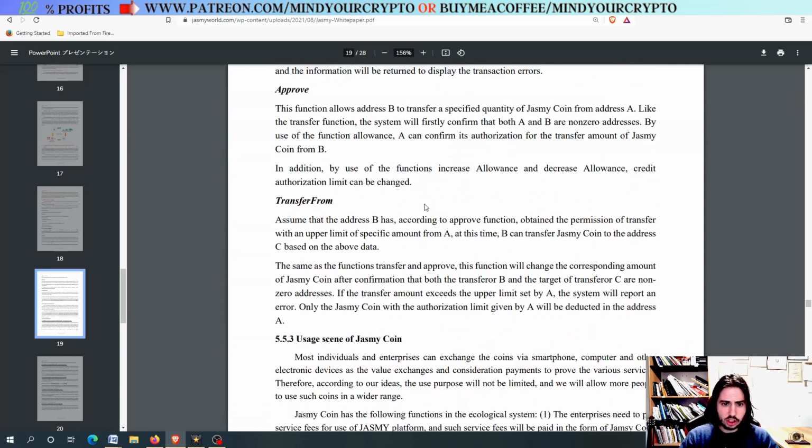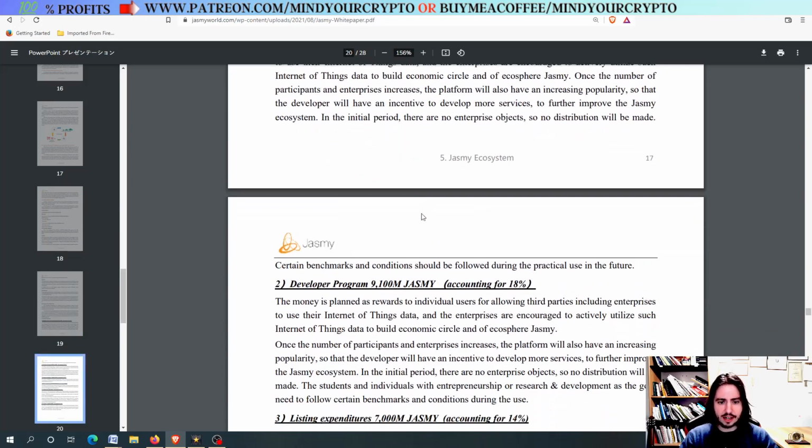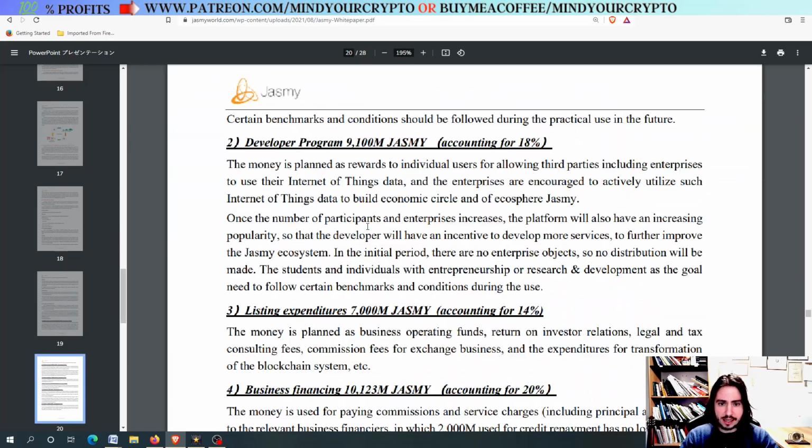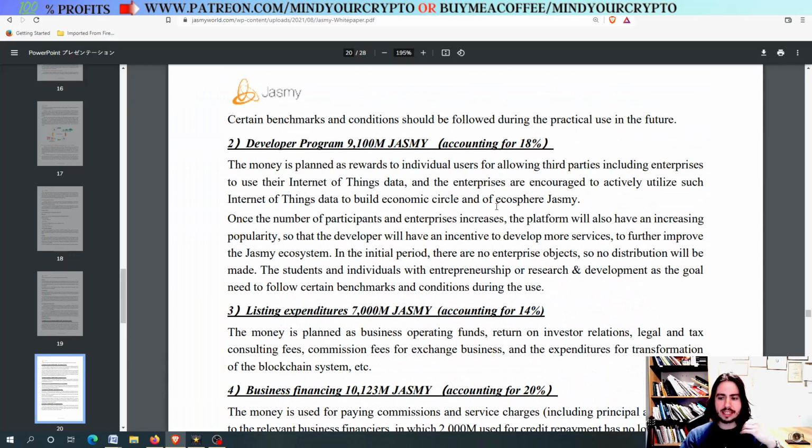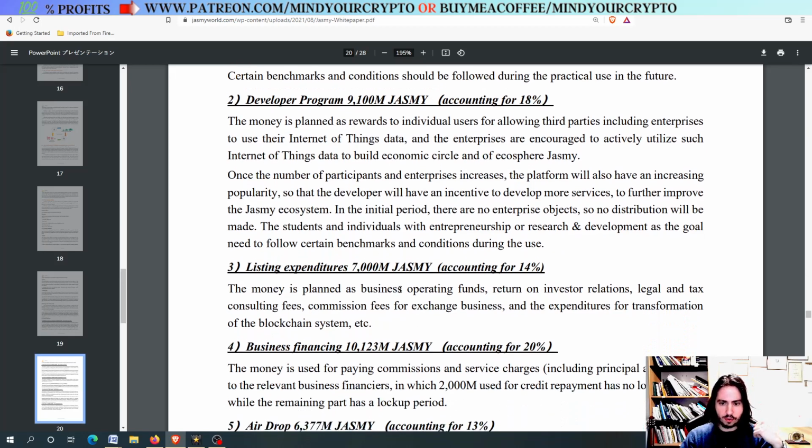Let's see. So we have this allocation rate here. Developer program 9.1 million. I'm going to zoom in in case you cannot see, right? Okay, developer program 9.1 million, accounting for 18%. The money is planned as rewards to individual users for allowing third parties, including enterprises, to use the Internet of Things data. Listing expenditures accounting for 14%.